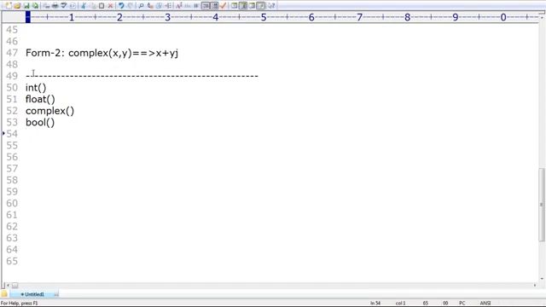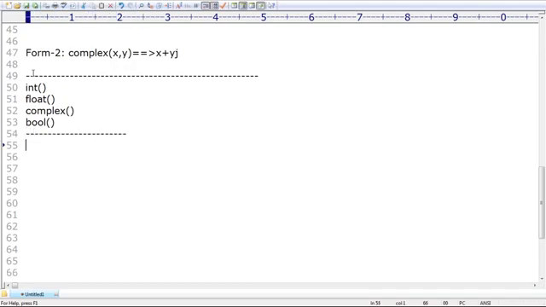Take very special care about this one. Sir, what is the purpose of the bool function? I mean, SCR is also there. We will discuss, don't worry. The bool function is a bit dangerous, so take very special care. I will explain in detail.